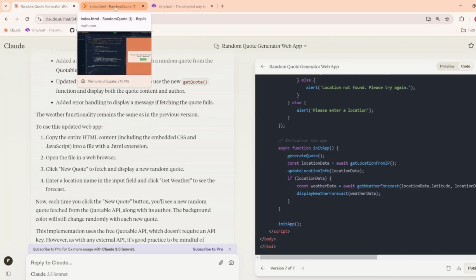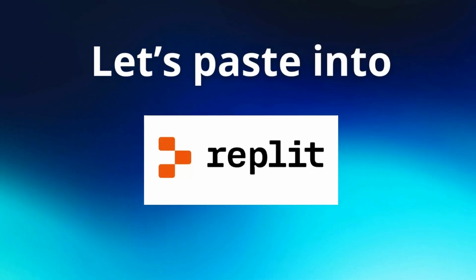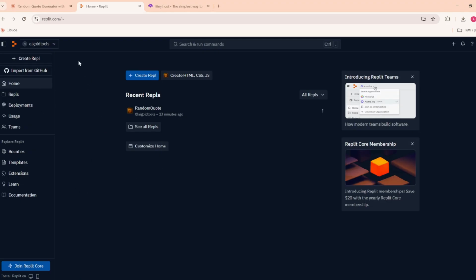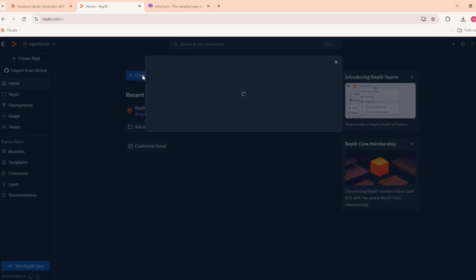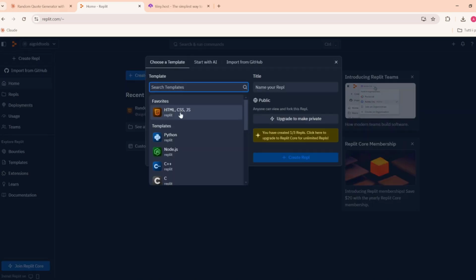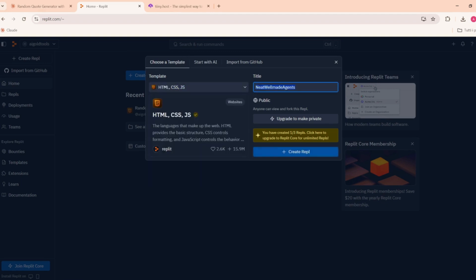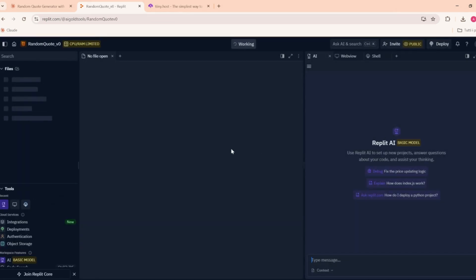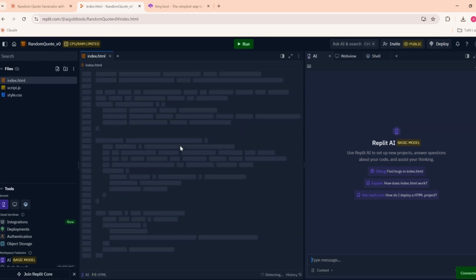And as you can see, after that, we go to Replit and we paste this code into Replit, which is an IDE. It is very useful. We select HTML, CSS, and JS. We create a new REPL. We pass the name of our web app, which is, for example, random quote in this case, and press create REPL. And it starts to create all the files needed for the website.